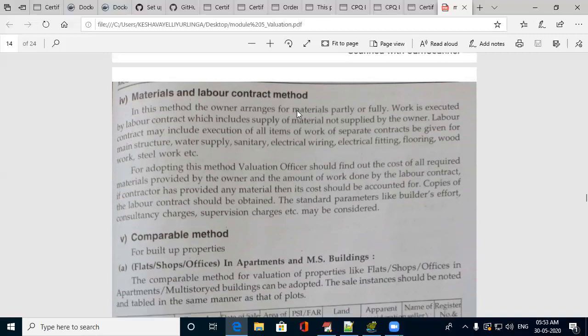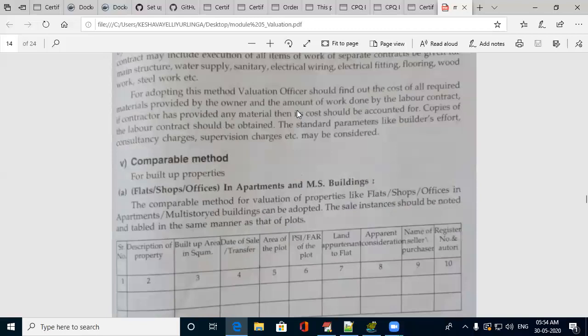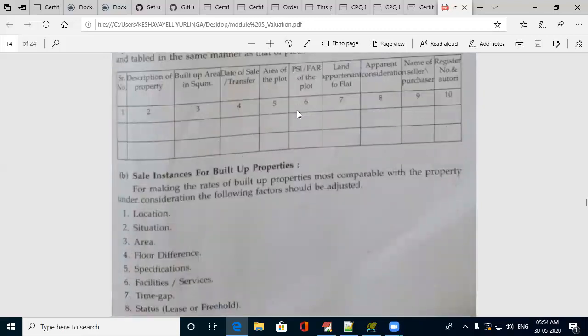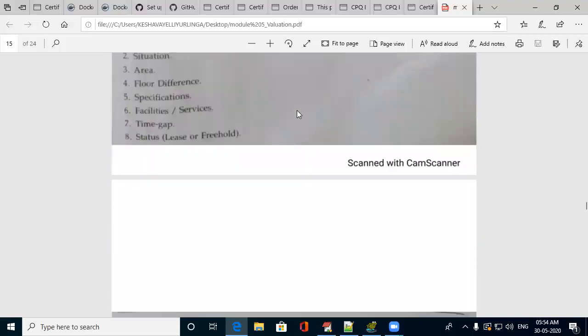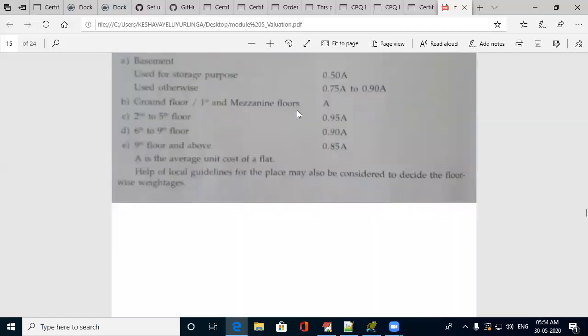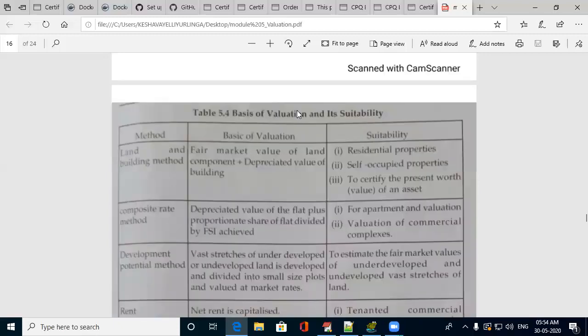Comparable method is, if a building of similar kind is already there, comparing the details of that, you can find out the cost of construction. This is about the different methods to find the cost of construction.